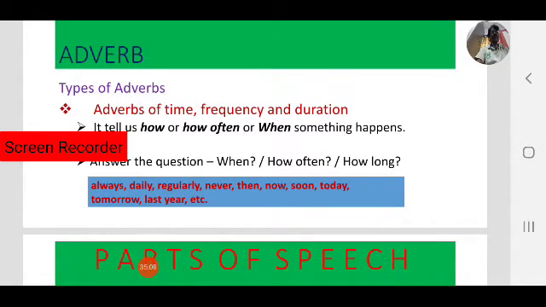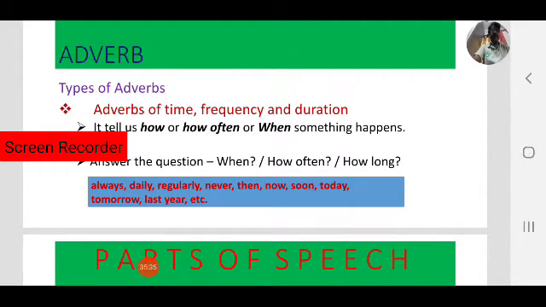If you find the answer, that is an adverb. So already we have seen some examples of adverbs: always, daily, regularly, never, then, now, soon, today, tomorrow, last year, etc. These come under adverbs of time.